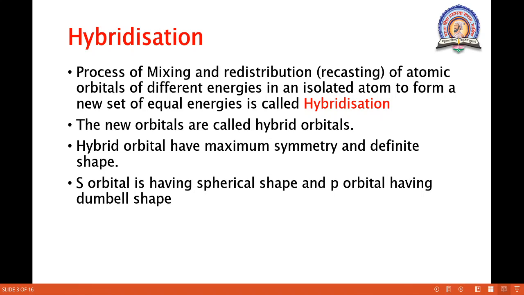In hybridization, different types of orbitals are involved: s, p, d, f. The s orbital has a spherical shape while the p orbital has a dumbbell shape. Again I repeat the definition of hybridization: it is the process of mixing and recasting of atomic orbitals of different energies in an isolated atom to form a new set of orbitals of equal energies.